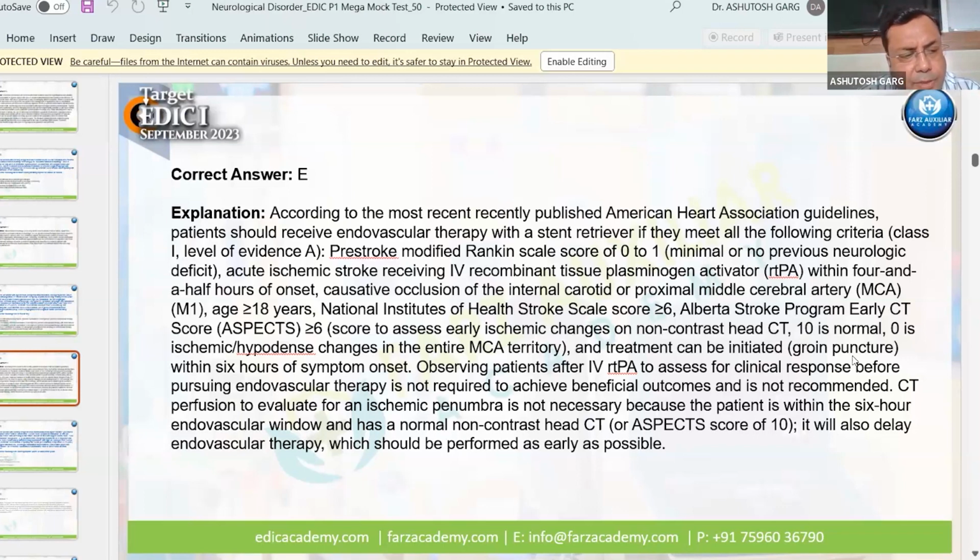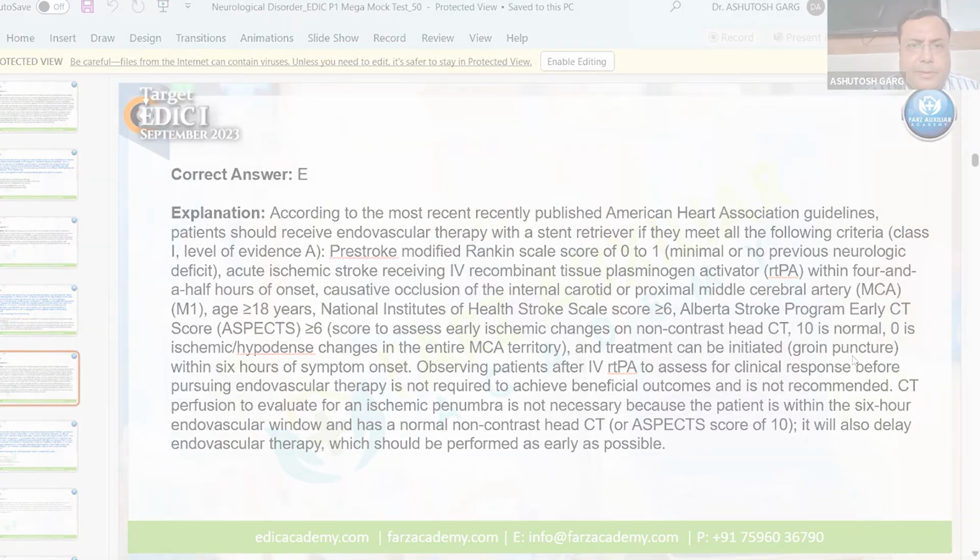When a stroke patient comes to you, there are some criteria in which you will do IV rtPA, and simultaneously you will prepare the patient for endovascular therapy with the stent retriever as soon as possible, if the patient fulfills the criteria.